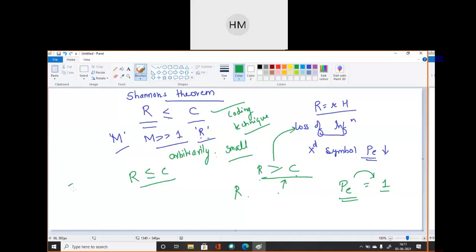So whatever signal is transmitted from the transmitter side is not received properly at the receiver side due to this probability of error. Okay, so this Shannon theorem is very important to decide the rate of information transmission, how much loss can be there, and what the error probability is. All these things will be derived from Shannon's theorem.